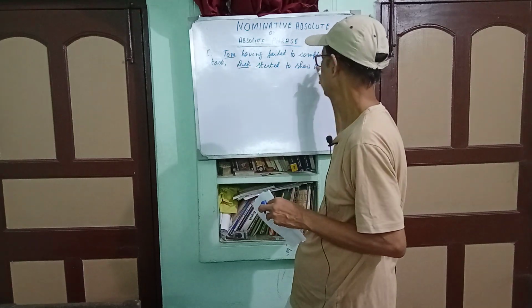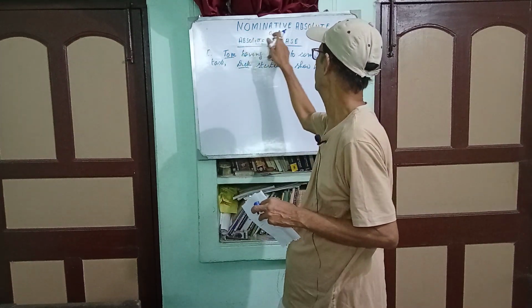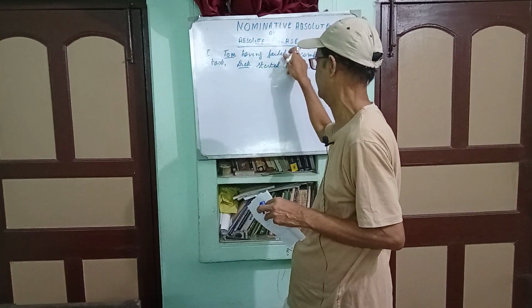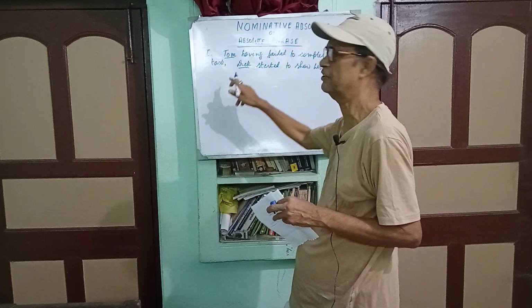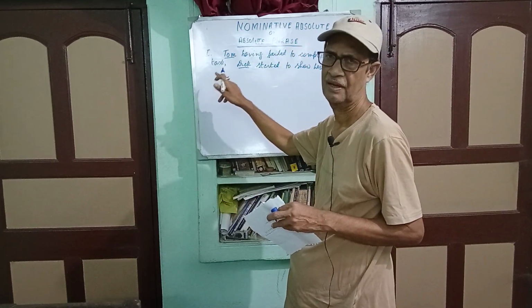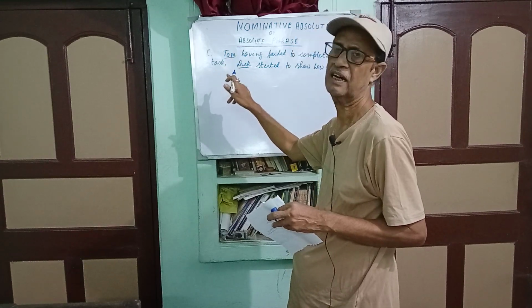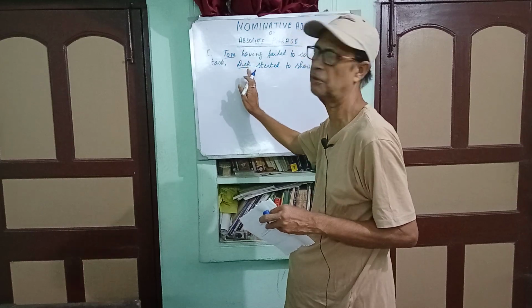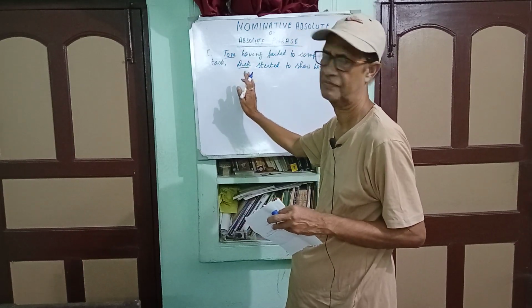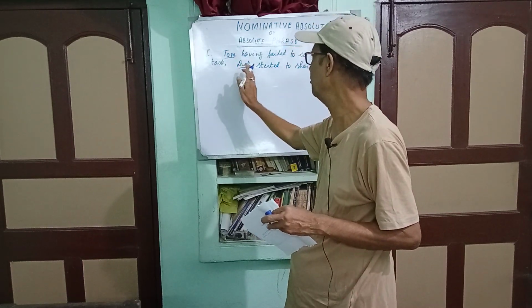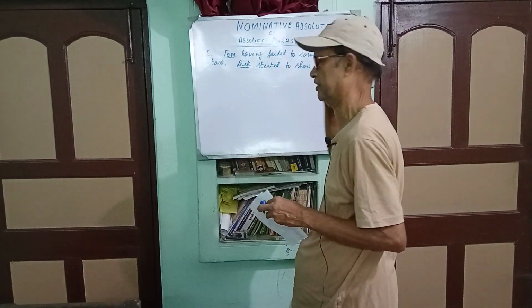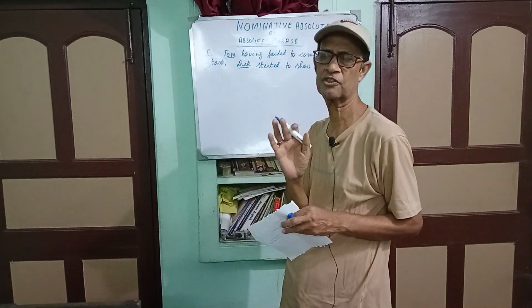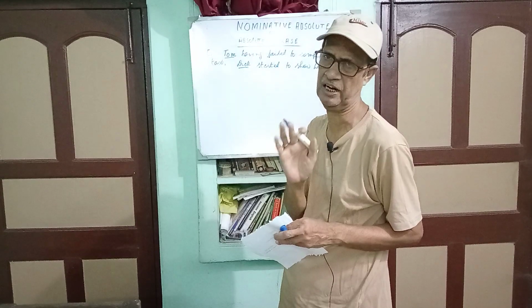It is acting as the nominative absolute or absolute phrase, which means it can act independently to the main part of the sentence, without which the main part of the sentence is complete, though there is a cause and effect relation.